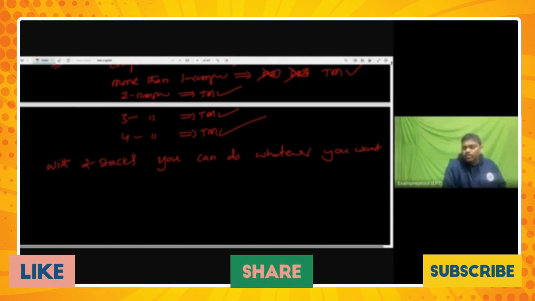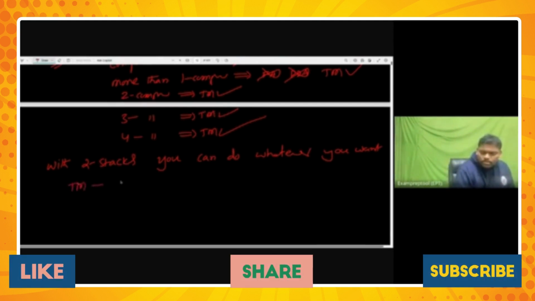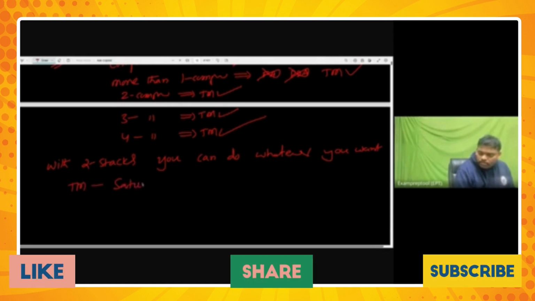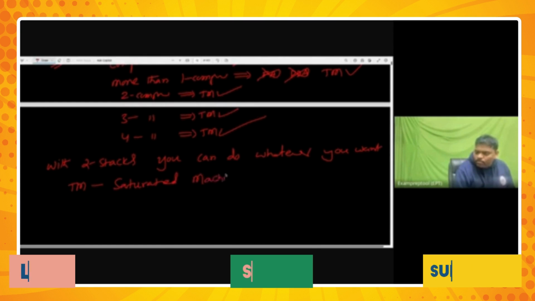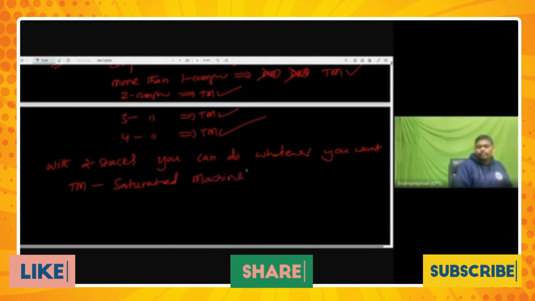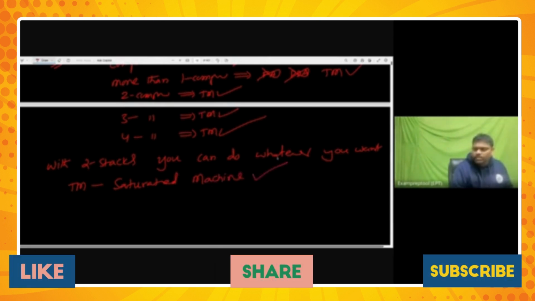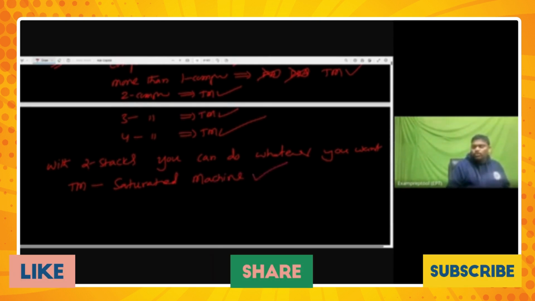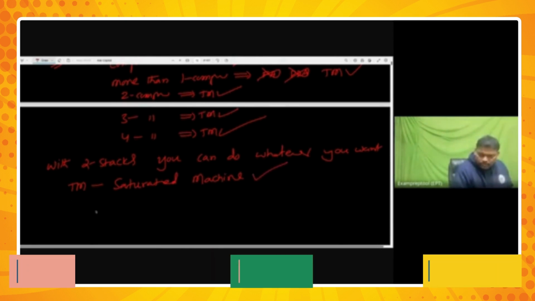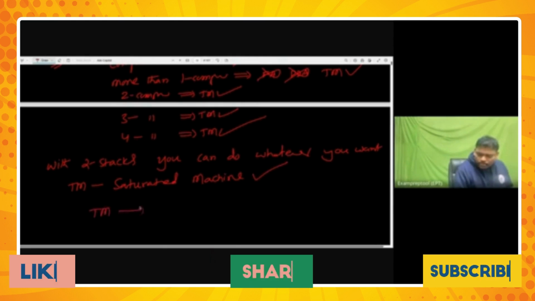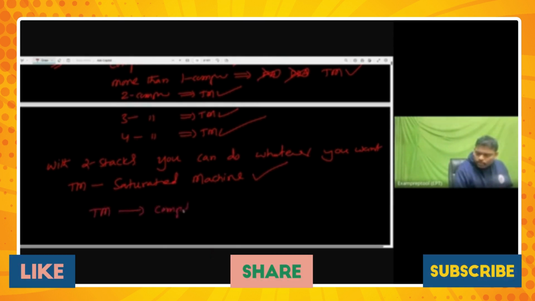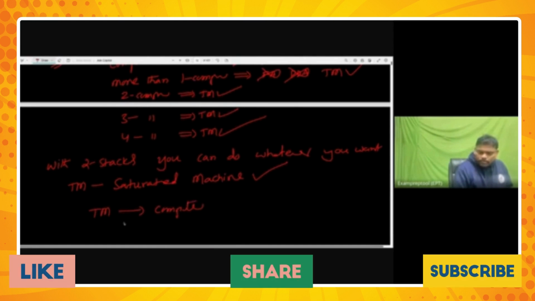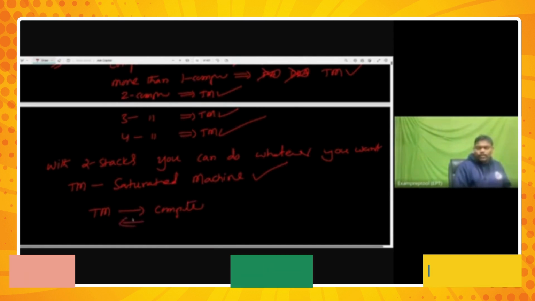That is the reason the Turing machine is the ultimate machine. Let me write. That is the reason Turing machine is a saturated machine. That means if Turing machine cannot do it, no other machine can do it. If anything a computer can do, Turing machine also can do. Next one, let me write now. Turing machine can do means computer also can do. Right? Next one, computer can do means Turing machine also can do.